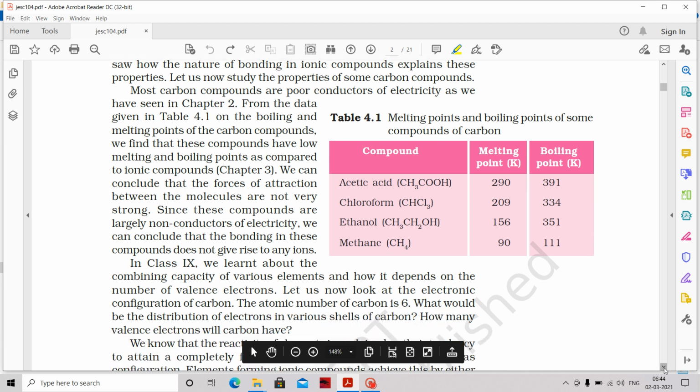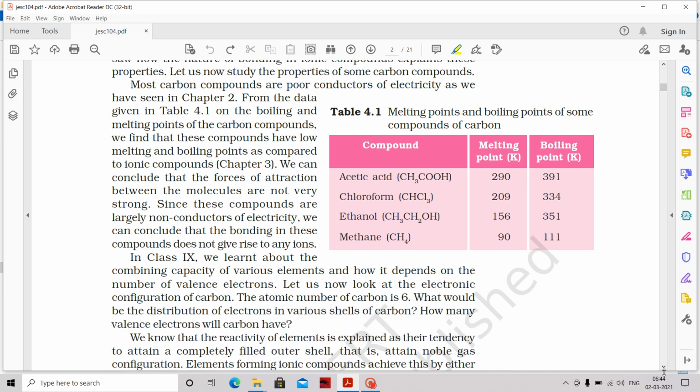What does the melting point tell us? Melting point is the temperature at which, in simple words, solid converts to liquid. How does the solid convert? The particles or respective molecules are nearer to each other. Now you have to give energy such that they will be far away from each other, then it becomes a liquid. In order to move far away from each other, you need to give heat. How much heat you are giving, that is the melting point. If you need to give more heat, then the melting point is higher. If you need to give less heat, the melting point is less.